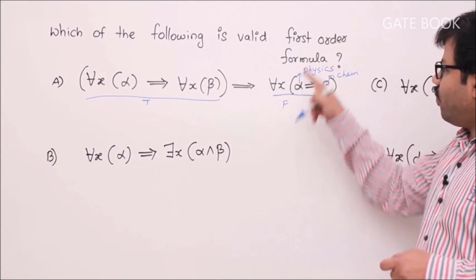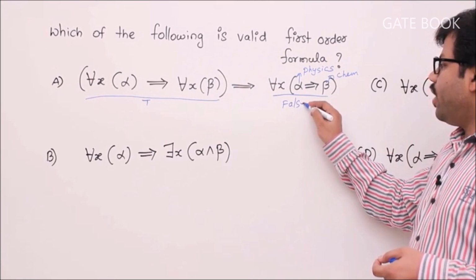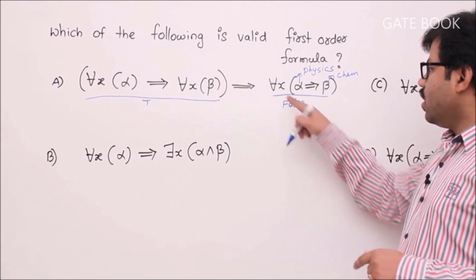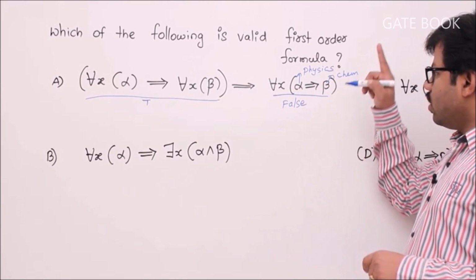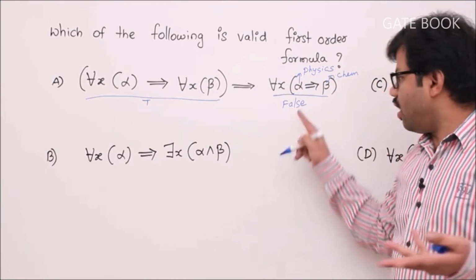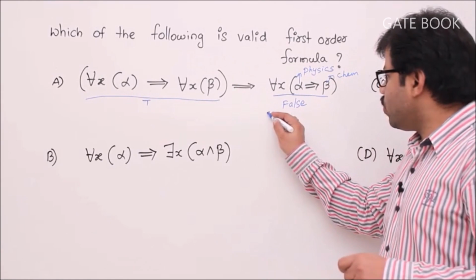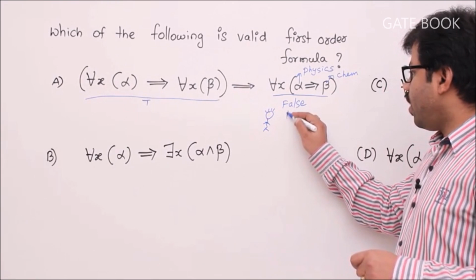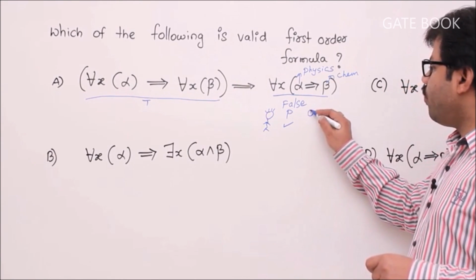So such kind of formula we have to make false, isn't it? For that, if every student who passes physics also passes chemistry, then I can't make it false. For that, at least one student should be there, correct? And he should pass the physics exam, but he should fail the chemistry exam.